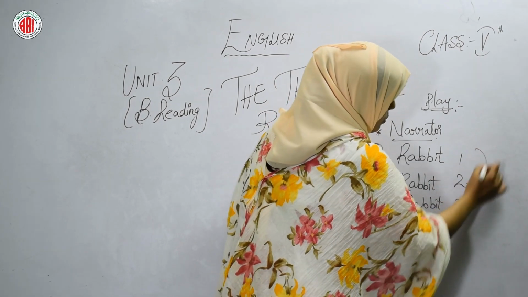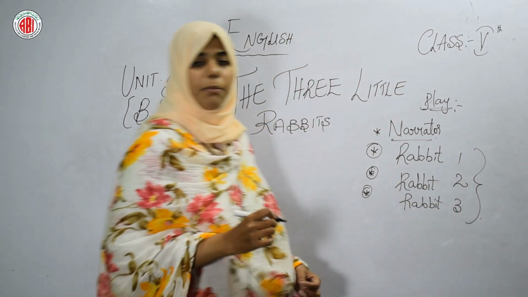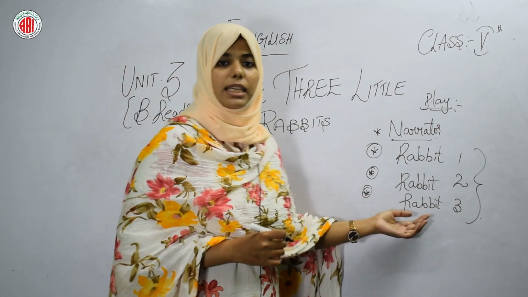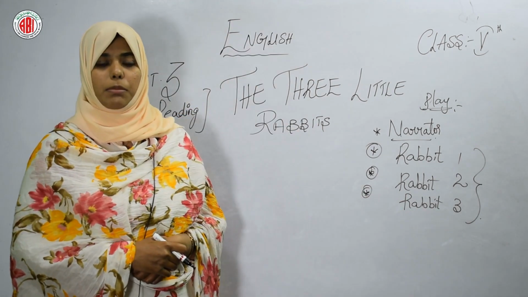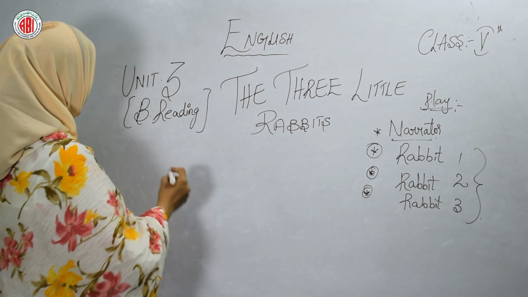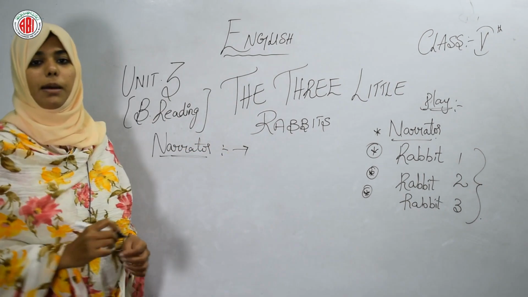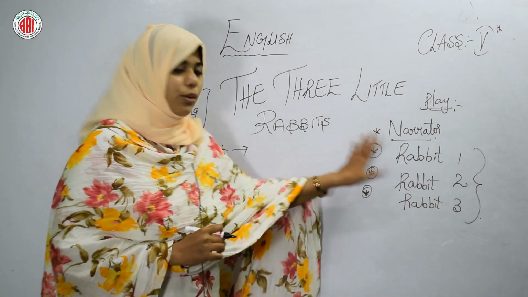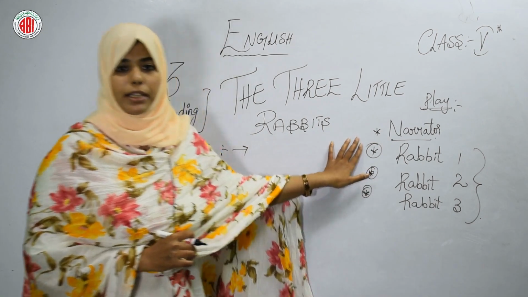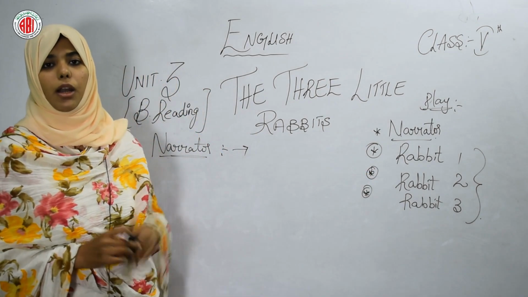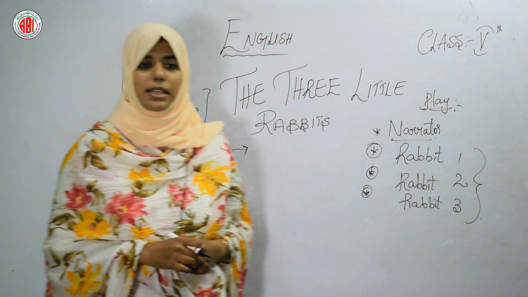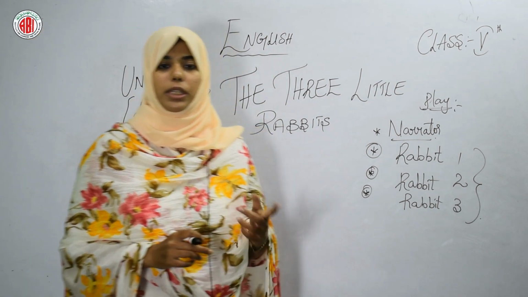So let's see what the play is telling us by using these characters. Once upon a time, the narrator is telling us, there were 3 little cute rabbits. They spoke to their mother one day. Okay students, what are the rabbits saying to their mother?